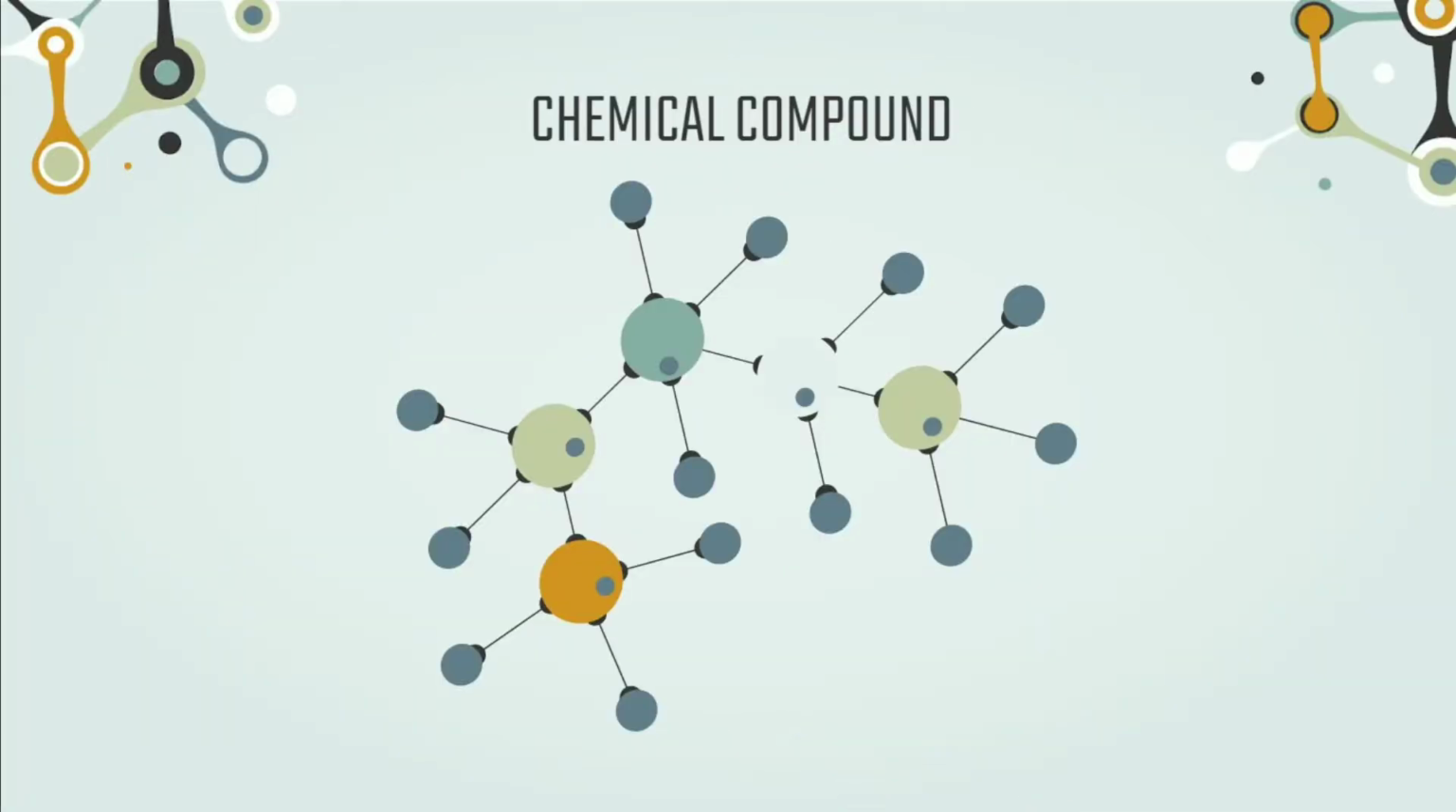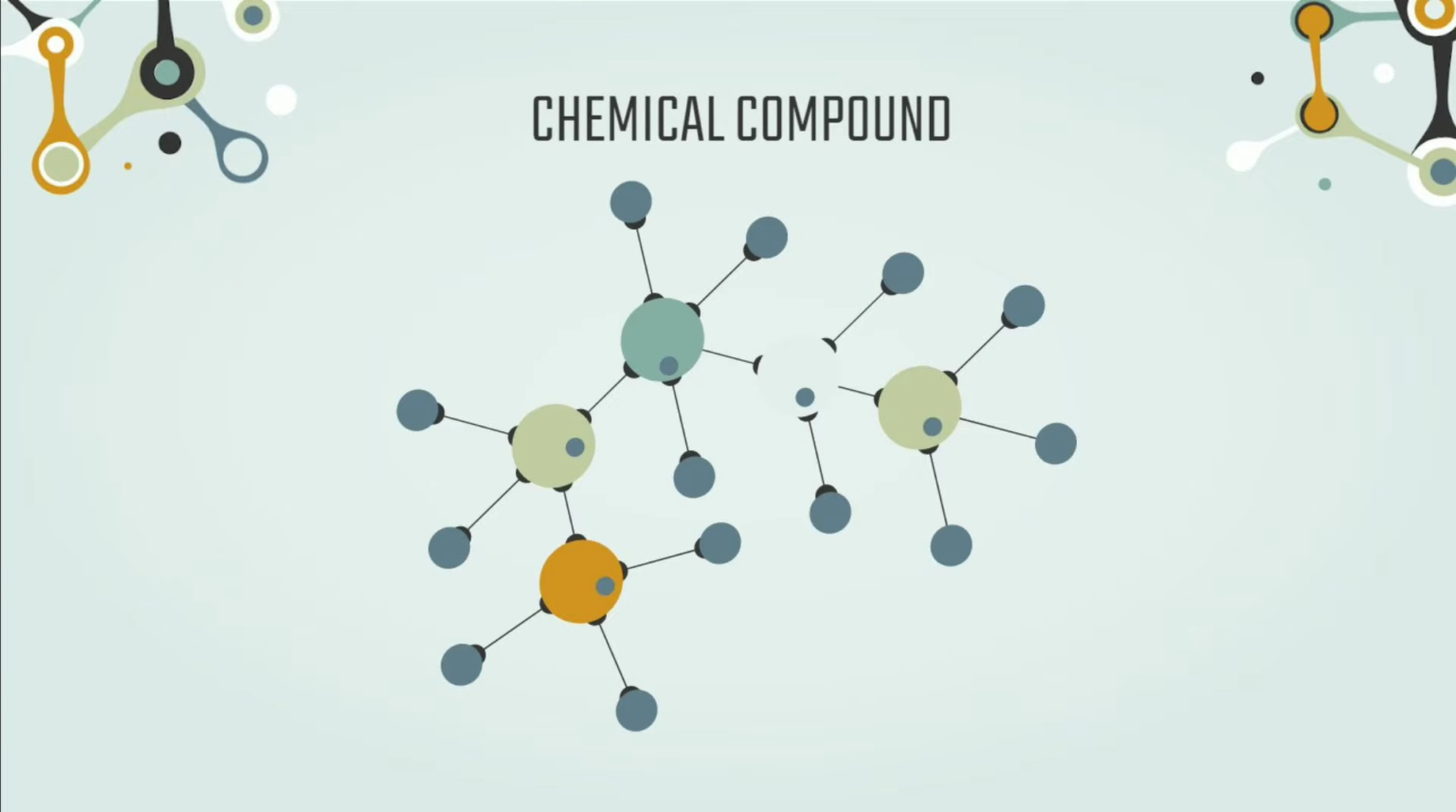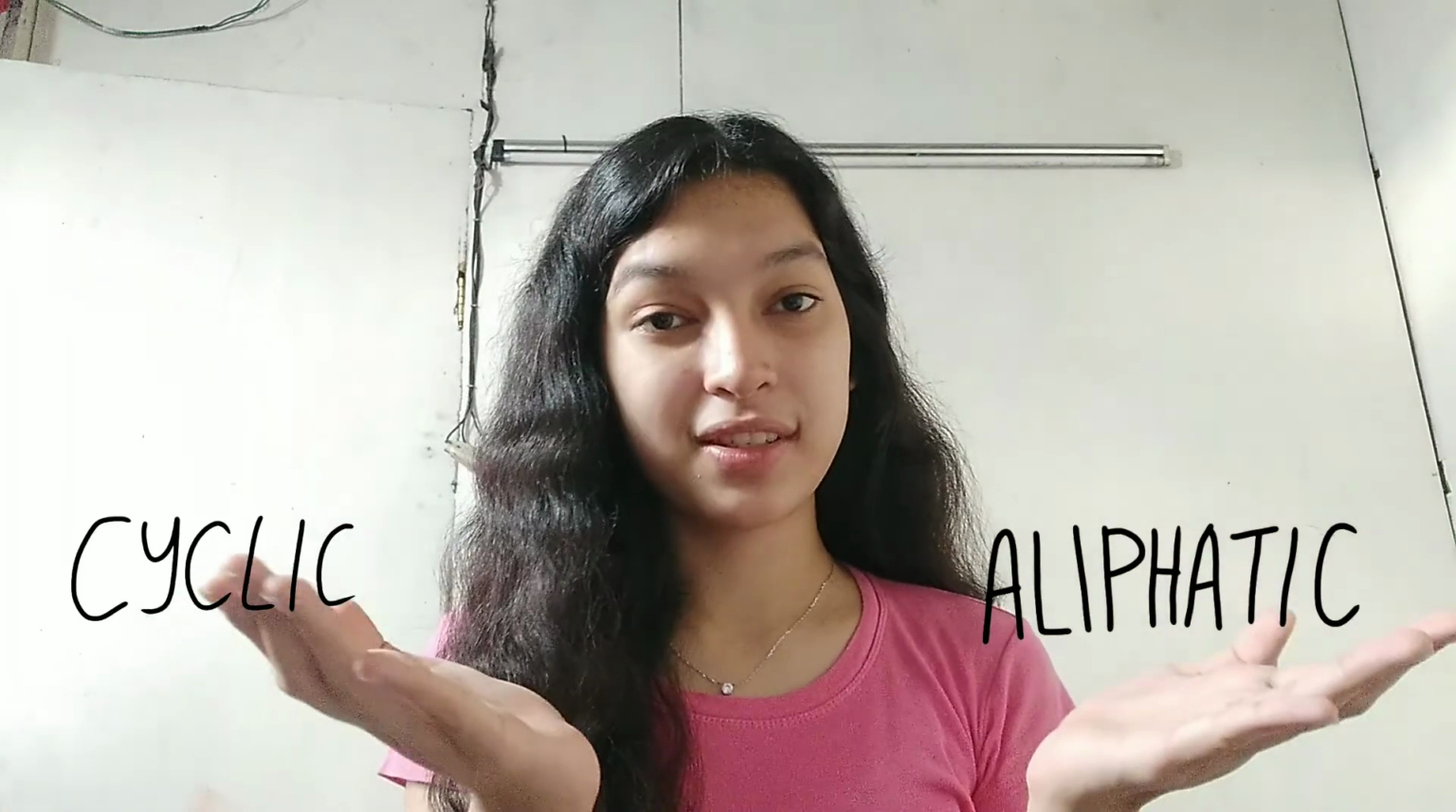A hydrocarbon is any chemical compound consisting entirely of hydrogen and carbon. Each hydrocarbon molecule consists of a carbon backbone with hydrogen atoms attached to that backbone. Depending on the properties, hydrocarbons are divided into two groups: aliphatic hydrocarbons and cyclic hydrocarbons.